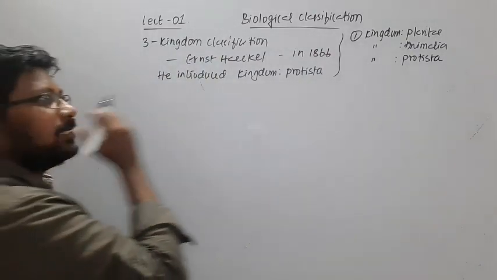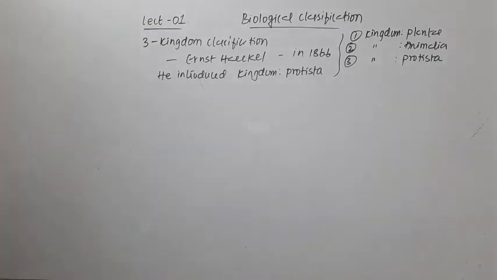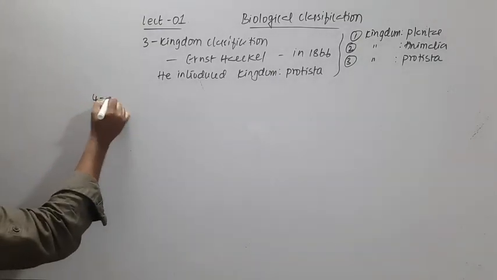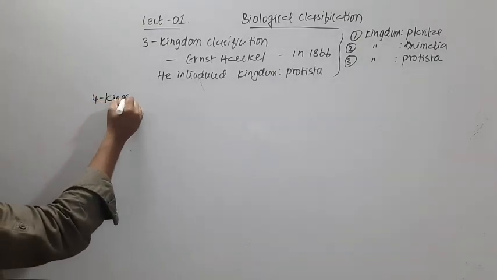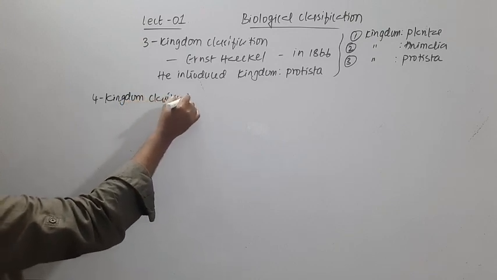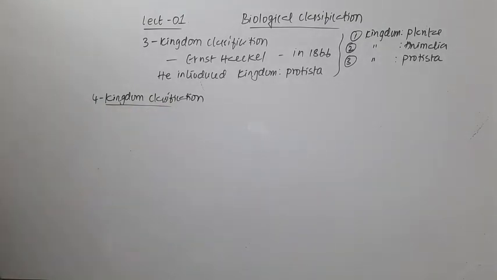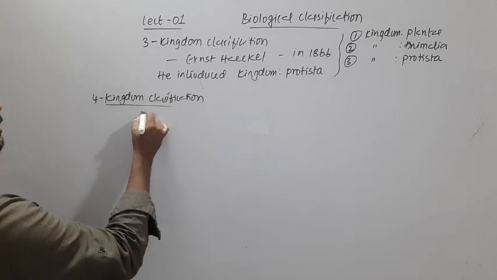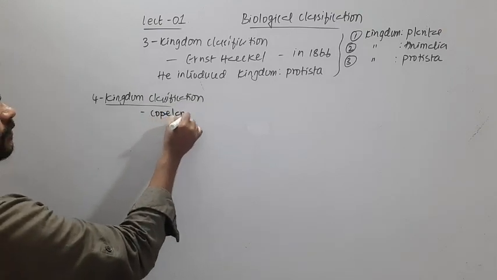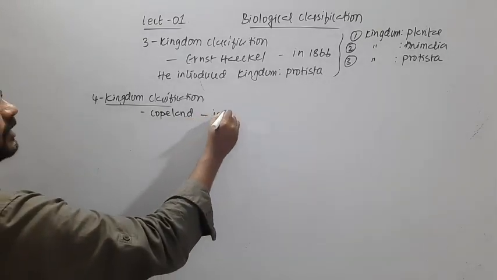That is the three kingdom classification. Next, it was replaced with the four kingdom classification, which was proposed by Copeland in the year 1938.